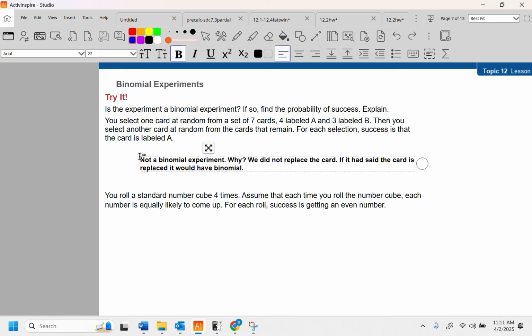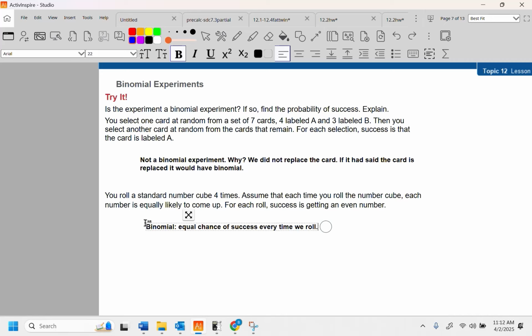All right, you roll a standard number cube 4 times. Assume that each time you roll the number cube, each number is equally likely to come up. For each roll, success is getting an even number. This one is binomial. It's got everything you need. Okay? We have an equal chance of success every time we roll. We're not changing probabilities. It's a standard number cube.